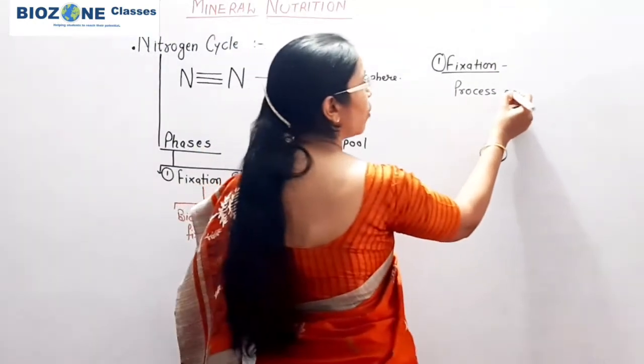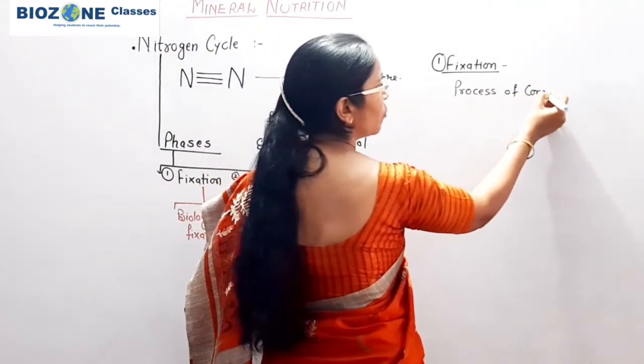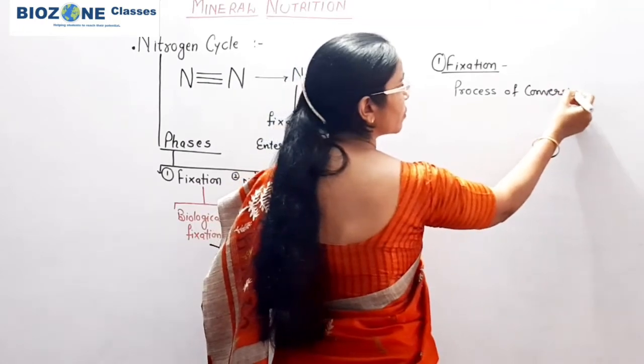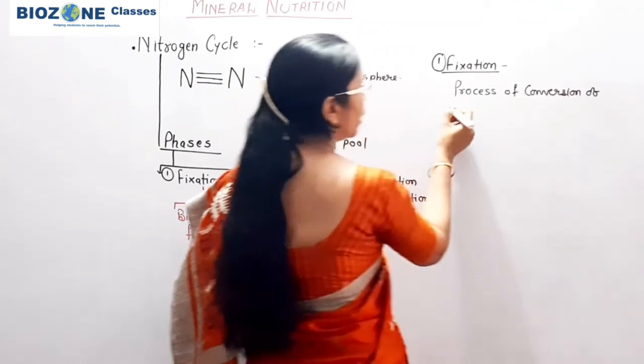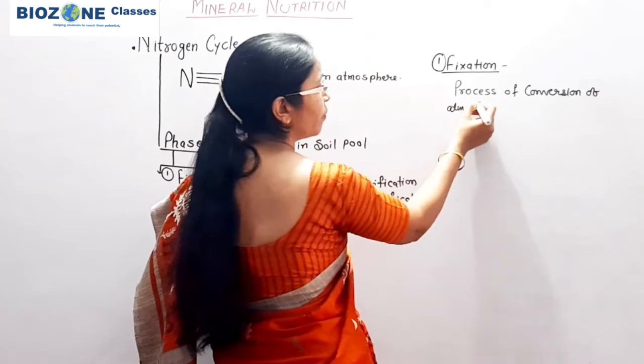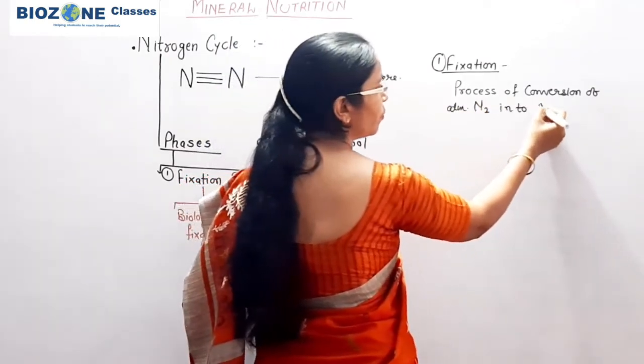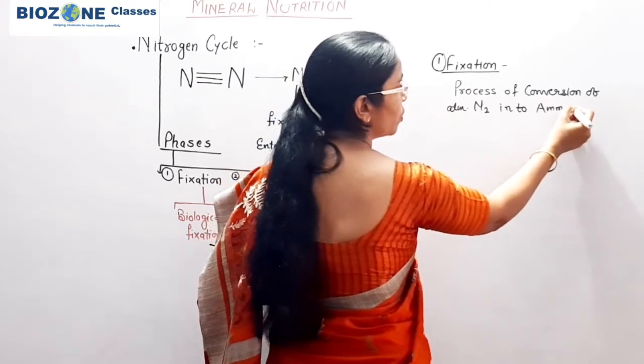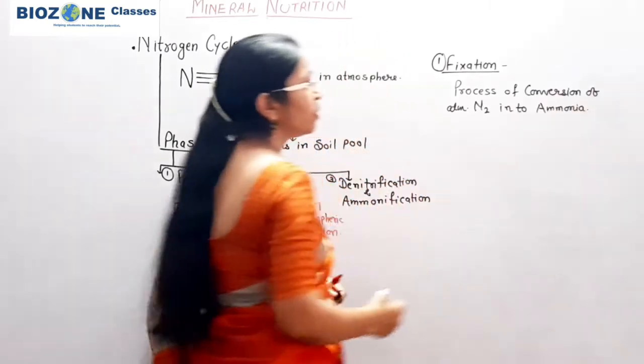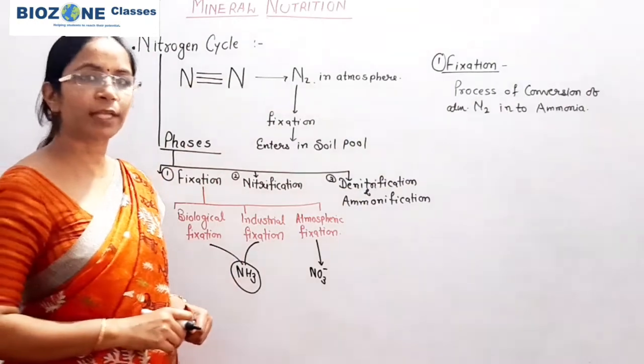So the process of conversion of atmospheric nitrogen into ammonia is called fixation.